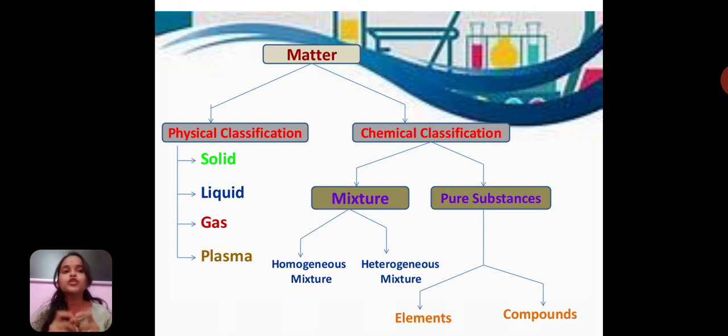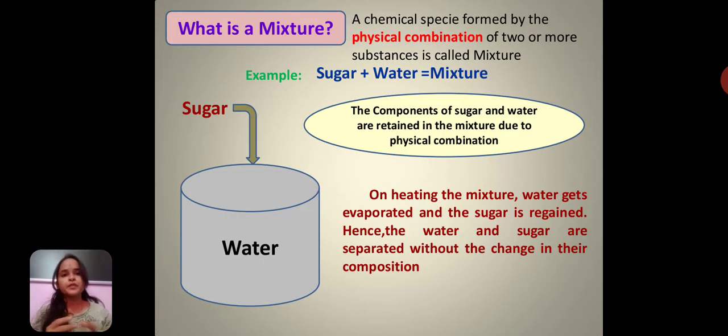And in this video, we'll be discussing the chemical classification of matter. That is, matter can be classified chemically into two types: one is mixture and the other is pure substances. Now, let us know what is meant by mixture. A chemical species formed by the physical combination of two or more substances is called a mixture. That is, any two or more substances